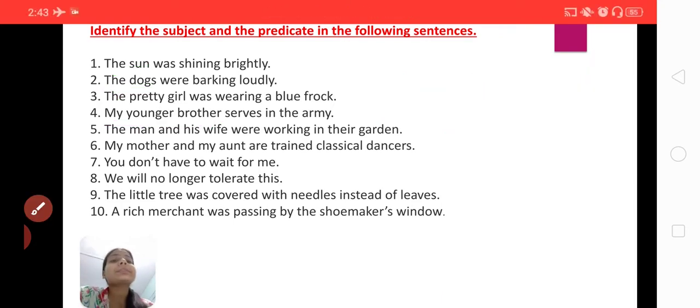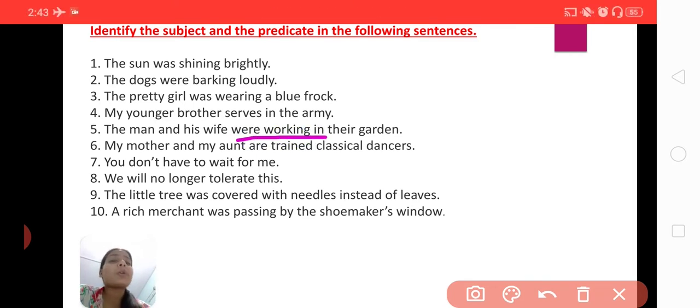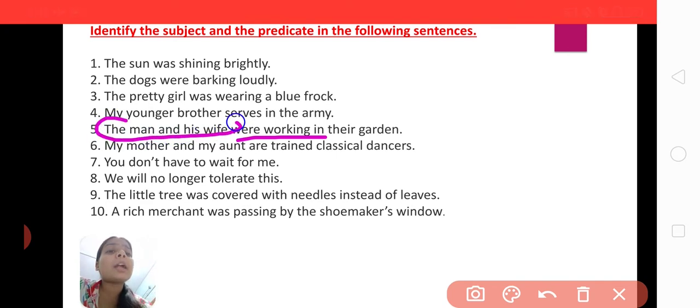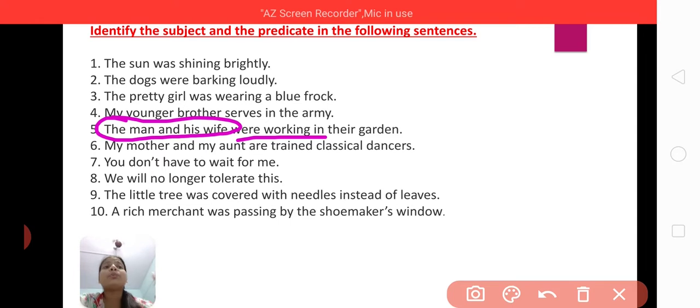Okay, now next, the man and his wife were working in their garden. Now again, were working is a verb. Okay, so who is working in the garden? Who were working in the garden? The man and his wife. So this whole part will be called the subject, because here it is a compound subject, because one work is done by more than one subject.